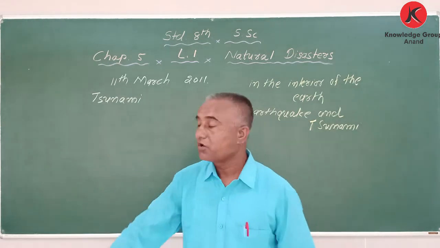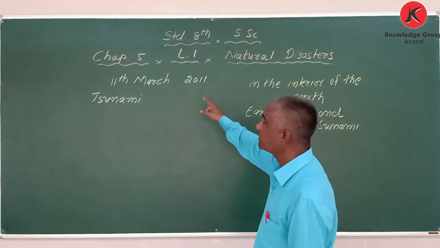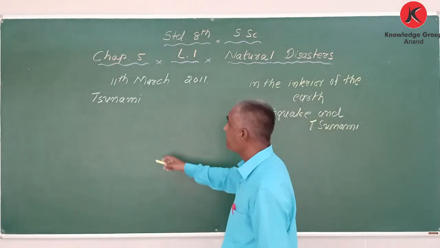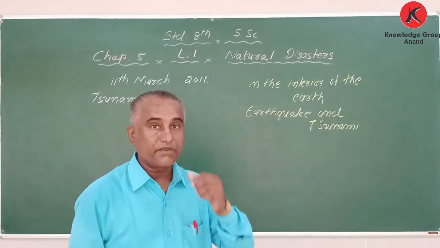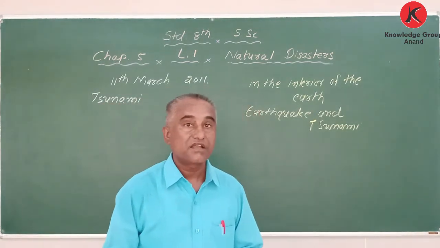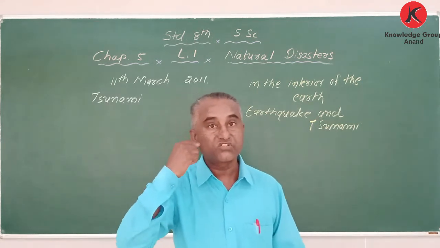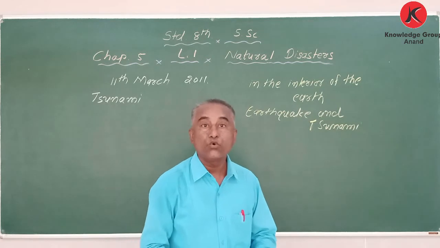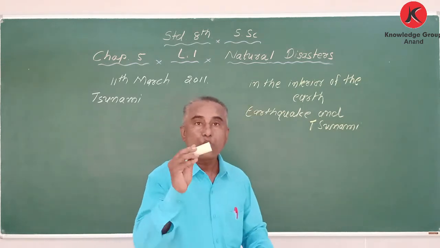So on 11th March 2011, Japan experienced a tsunami. And my dear student, in this tsunami, Japan suffered a lot. When we consider Japan, it is a poor country in the sense of natural disasters. Why?